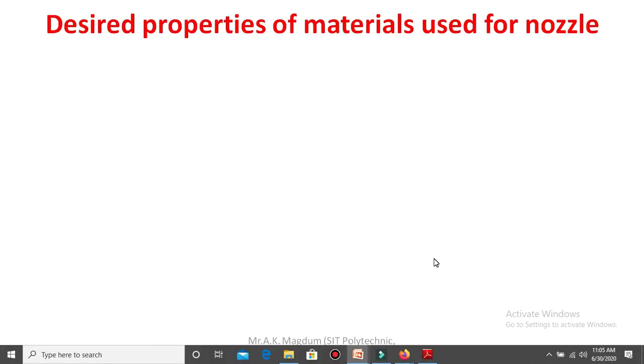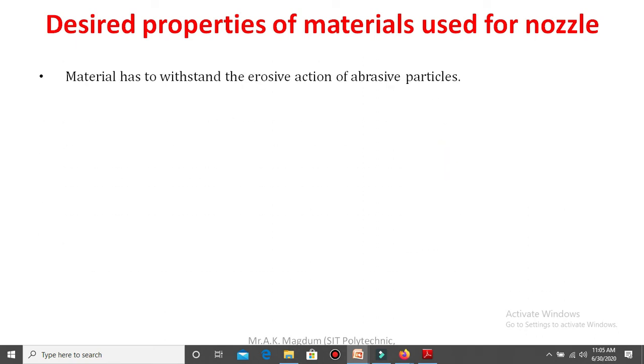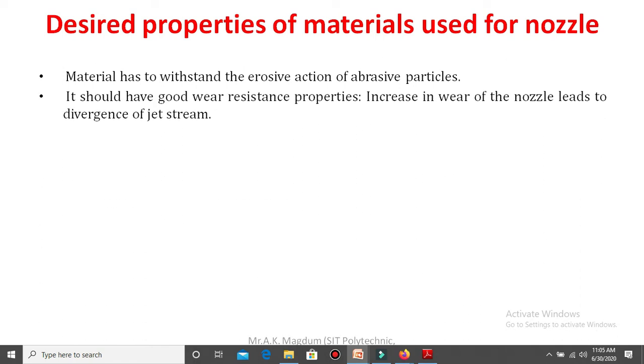Next, what are the desired properties of materials generally used for the nozzles? First property, the material has to withstand the erosive action of abrasive particles. That is a very important property required for the nozzle. Second, it should have a good wear resistant property, because abrasive particles come into direct contact with the inner surface of the nozzle, so continuous friction takes place between the nozzle and the abrasive particles. That's why wear resistance is required in the nozzle material.